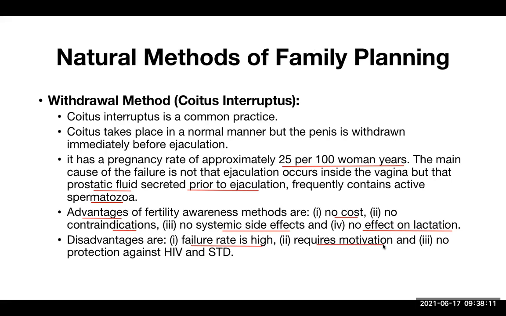It requires motivation, and there is no protection against HIV and STDs, because if one partner has a sexually transmitted disease like HIV, herpes simplex virus or human papilloma virus, the other partner can easily get it. Nevertheless, these are some of the ways of family planning or contraception.